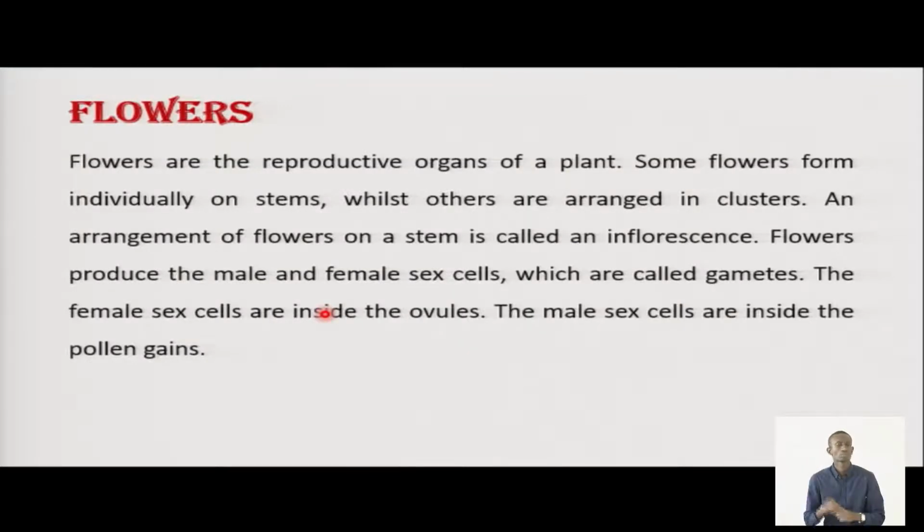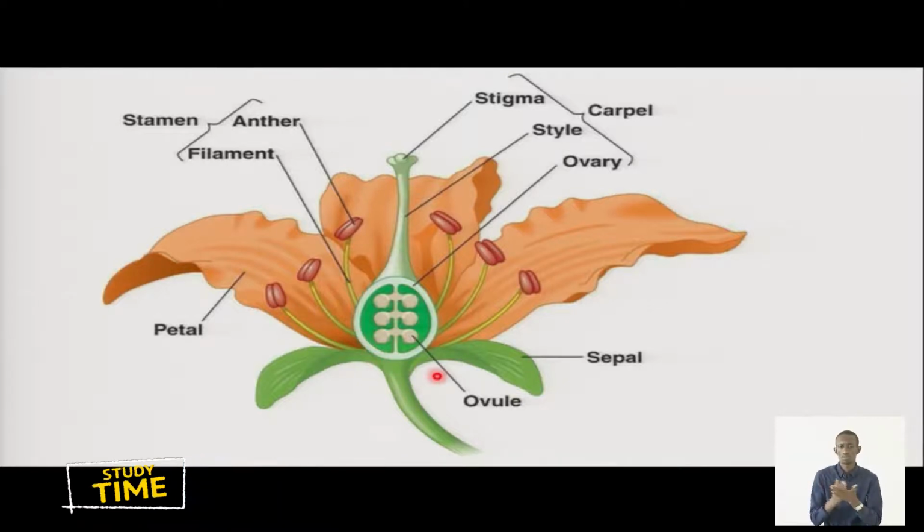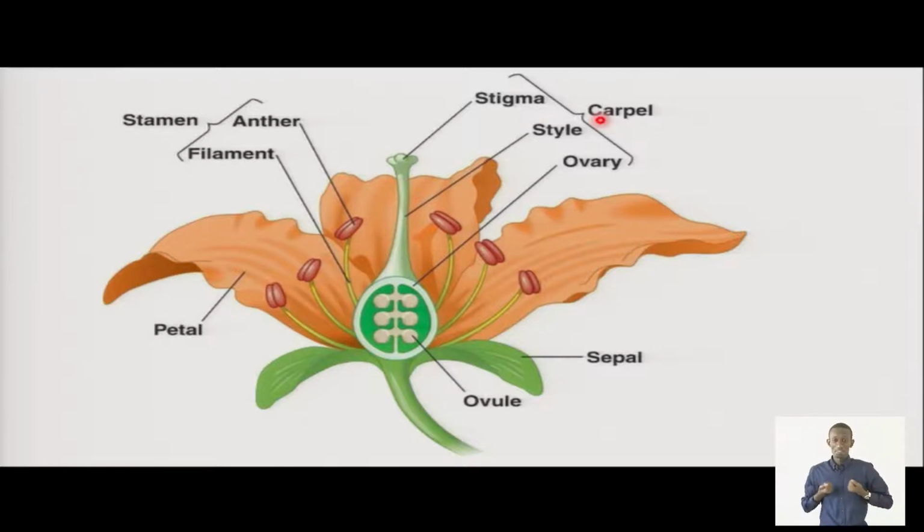Then the plant also has flowers. Like you see, this is a very nice flower. And it has different parts. Like you see, this is the ovule we find inside the ovary. It has sepals. It has petals, which are colored. Then it has the carpel, which is the female part of the plant. The carpel or the pistil has stigma, style, and ovary. Then there is also the male part of the plant, which is the stamen. It has anther and filament. These are the parts of the flower.